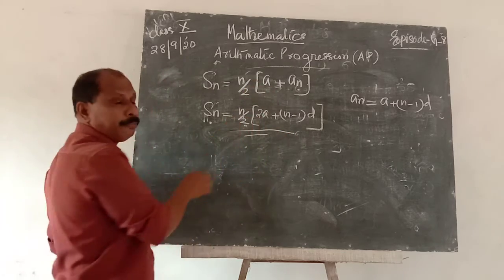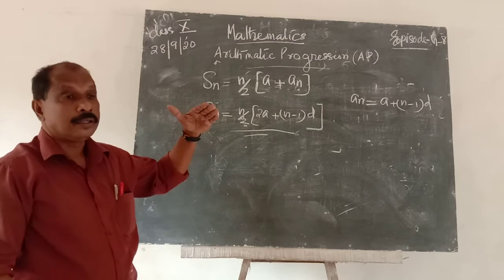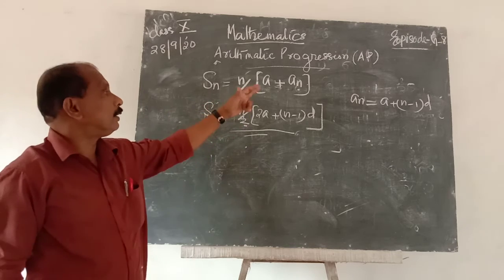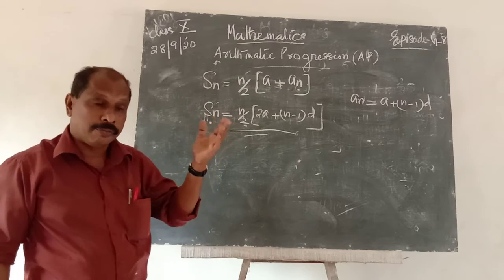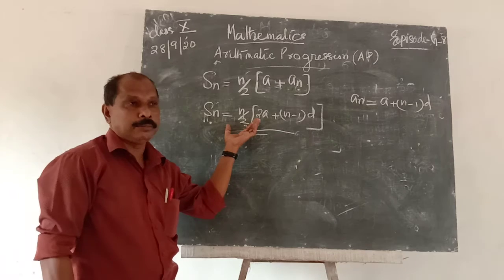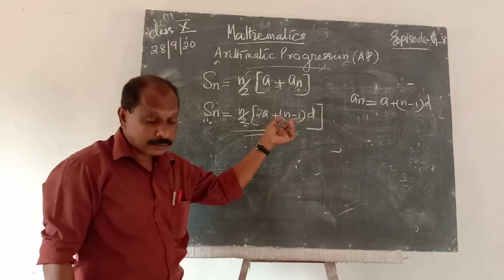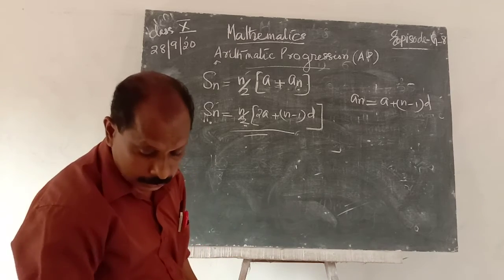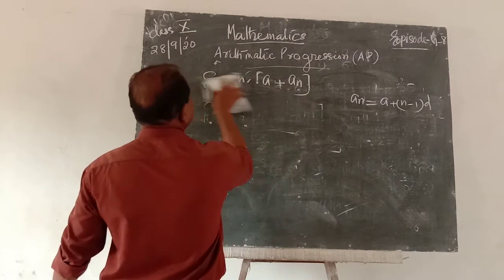These two forms are the same, but when first and last terms are given, the formula used is always simple, that is n by 2 into a plus l. When first term and the common difference are given, the sum of n terms of the arithmetic progression is Sn equal to n by 2 into 2a plus n minus 1 into d.